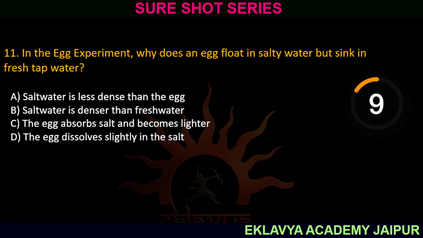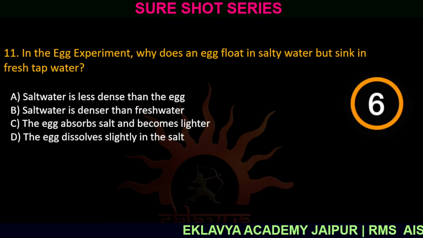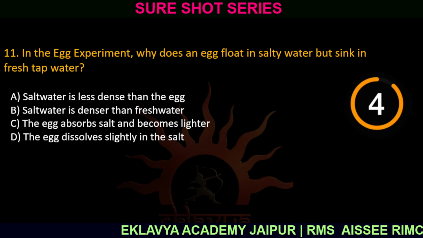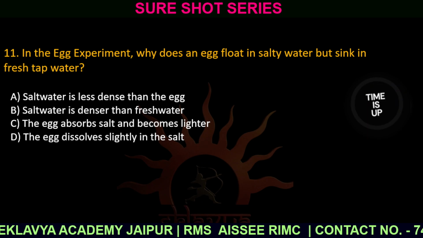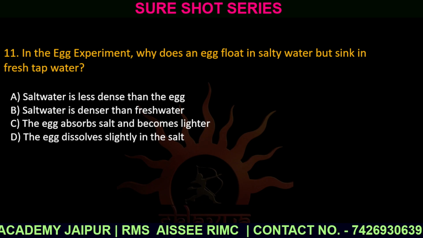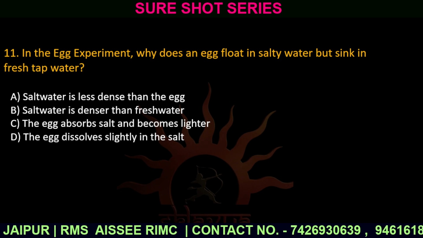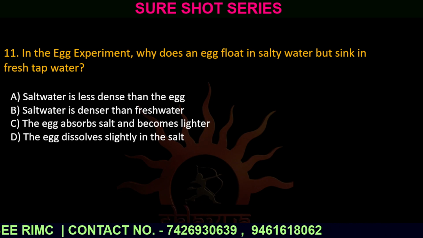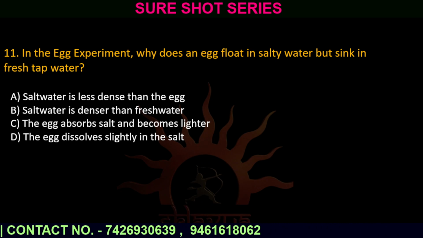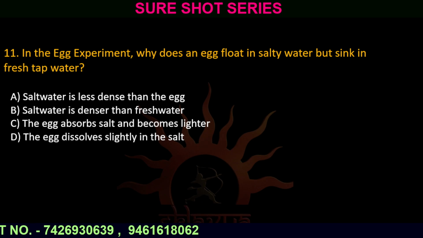Question number 11. In the egg experiment, why does an egg float in salty water but sink in tap water? Option number A, salt water is denser than the egg. Option B, salt water is denser than fresh water. Option C, the egg absorbs salt and becomes lighter.